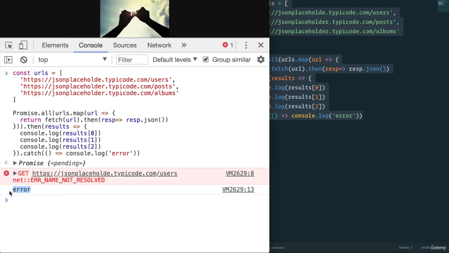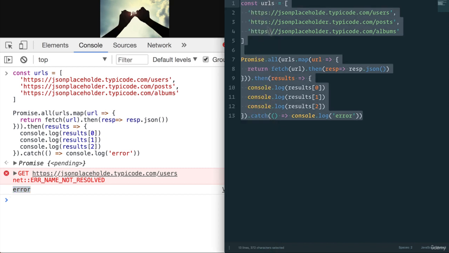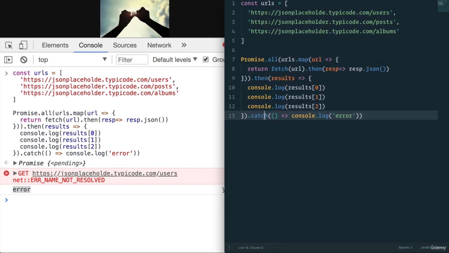We get an error. With promise.all, if everything fails because we need users, posts, and albums for our entire page on our website, we get a reject from the promise and we can catch it. And we can do whatever we want with this error. Very cool. All right, so let's fix that. So it's working again. And there you go.